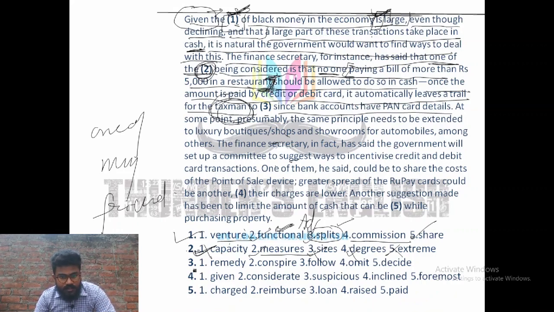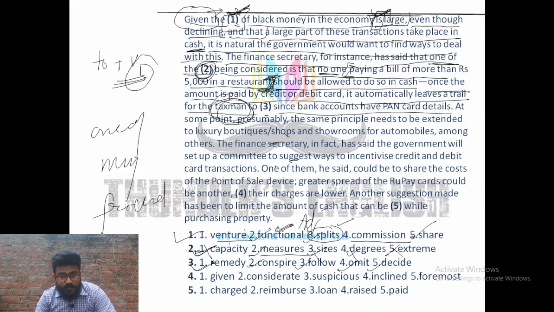So here we have options: remedy, conspire, follow, omit, and decide. Now if you know something, you have to understand, if we face 'to' and if there is a verb, that should be in V1, right?